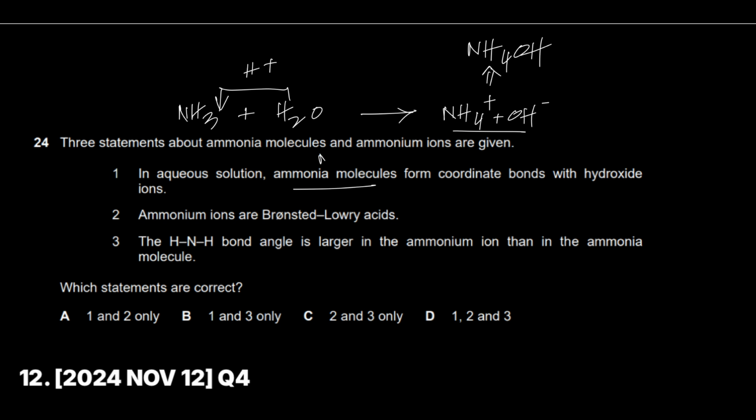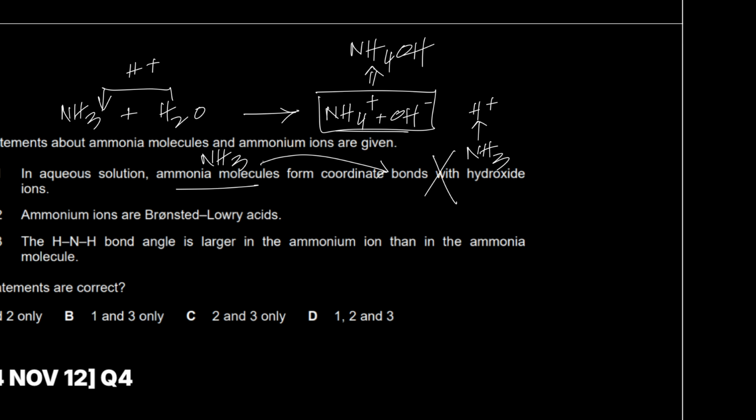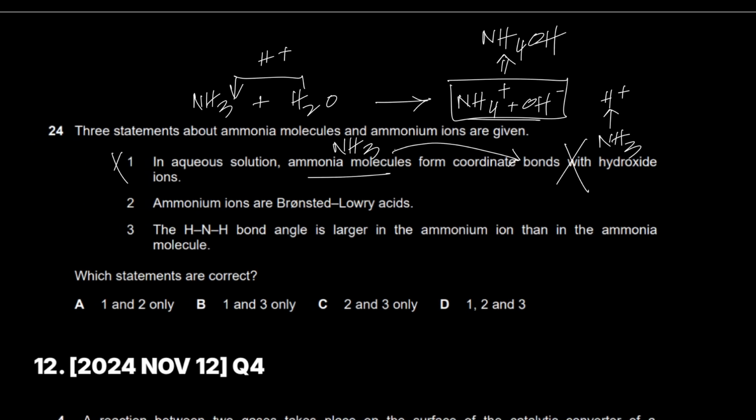The ammonia molecule, ammonia is NH3, ammonium is NH4. The ammonia molecule forms a coordinate covalent bond with the hydrogen ion, not with the hydroxide ion. It's ionically bonded with the hydroxide ion, not coordinate covalently bonded. So A, or 1, is absolutely incorrect.